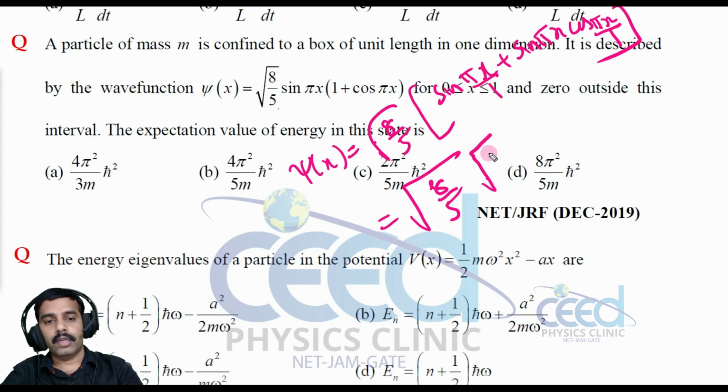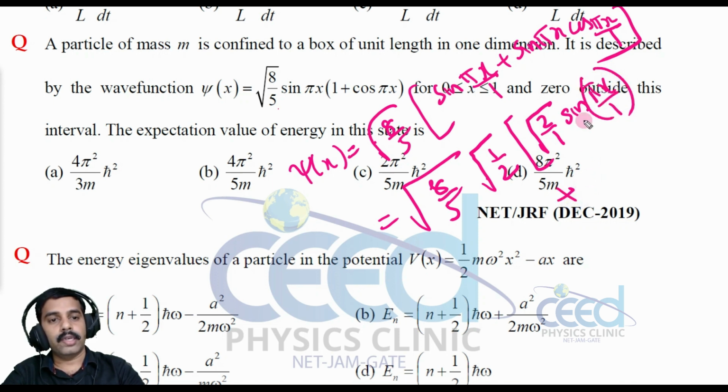2 by a, right? So root 1 by 2 I am multiplying, that as a common. So this I can write as root 2 by 1 sin pi x by 1 plus here, I can write sin a cos a, that is 1 by 2 sin 2a, right?